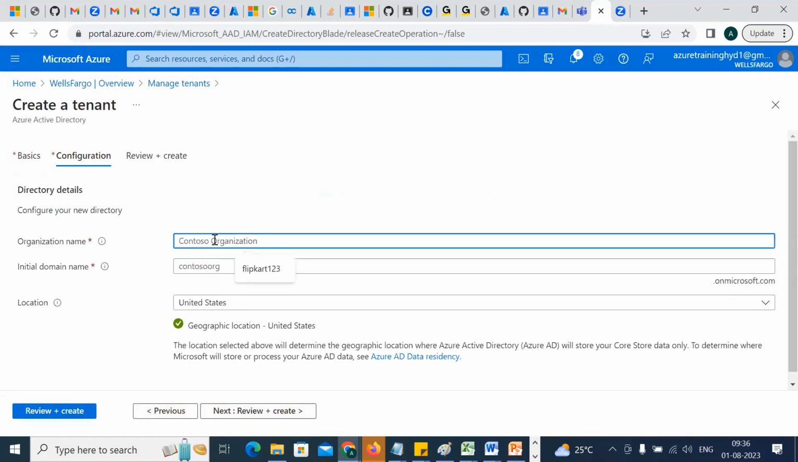This is what you have to give here. So give your organization name, as I told you. I'll be giving, okay, let's change it to GHMC.